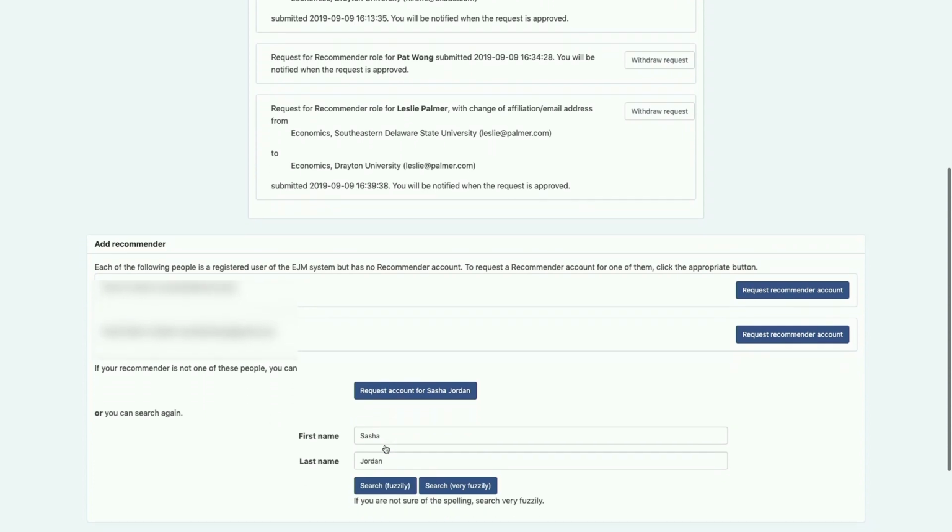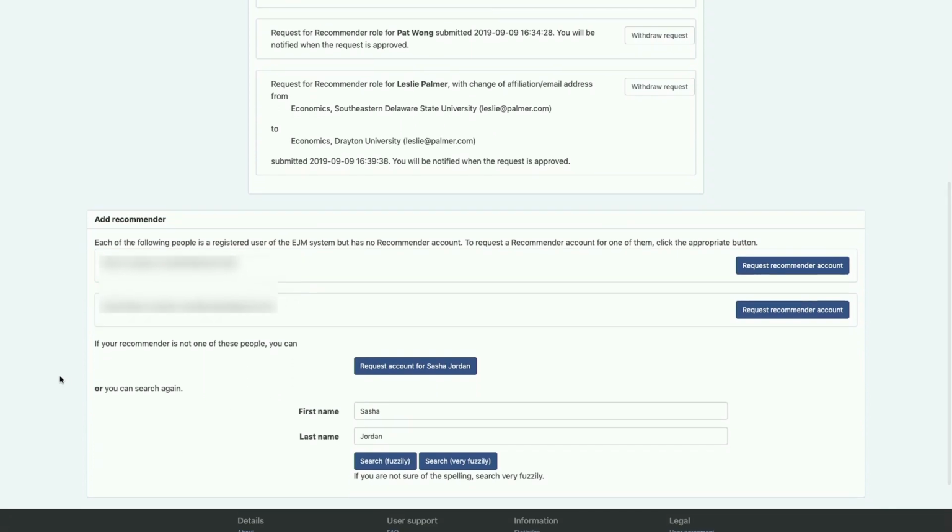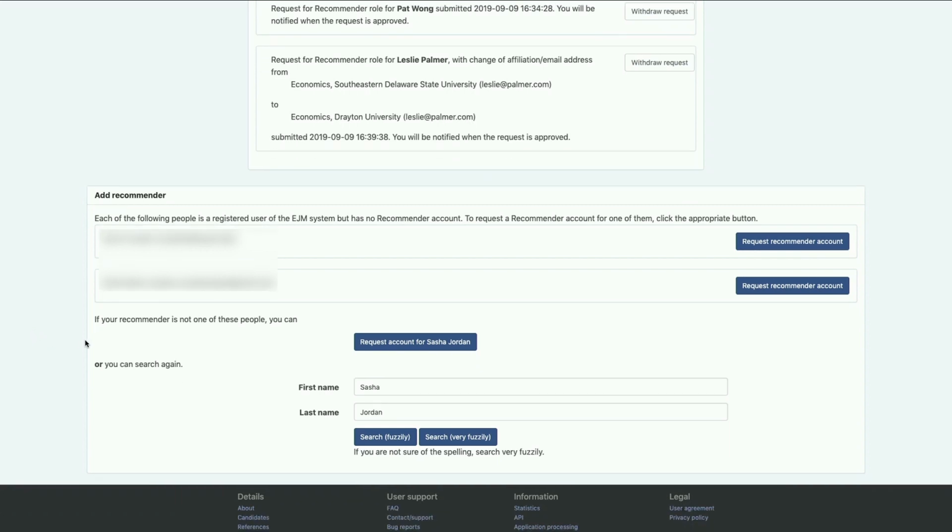Now here the system will bring up the names of people who are currently registered users whose names are similar to Sasha Jordan, and I've blacked them out because I don't want to show you any real names, as before. But in this case, there is no Sasha Jordan who has come up, and so we're in a case where we have to add the person to the system. So you can see at the bottom here a note saying if your recommender is not one of these people, you can request an account for Sasha Jordan. So that's what we're going to do.